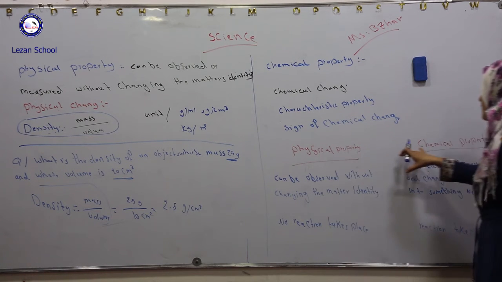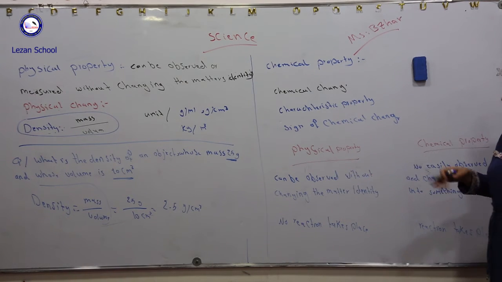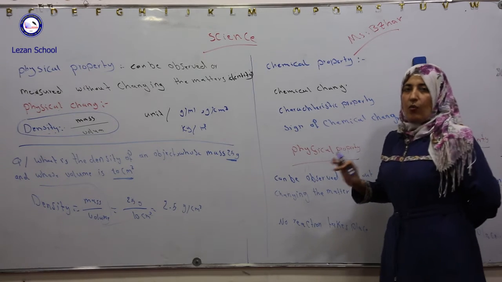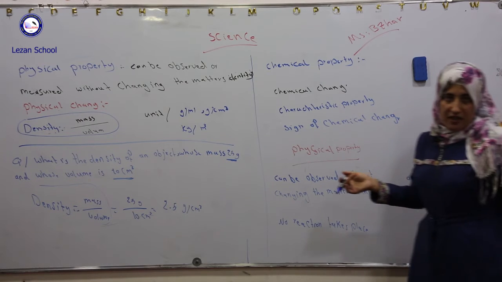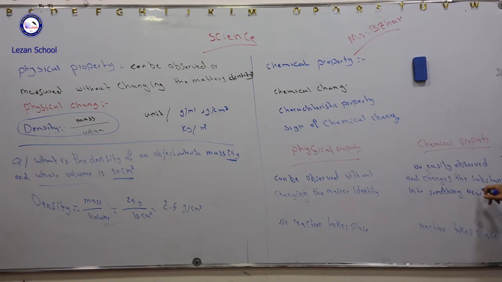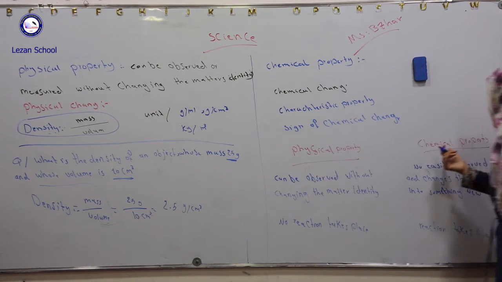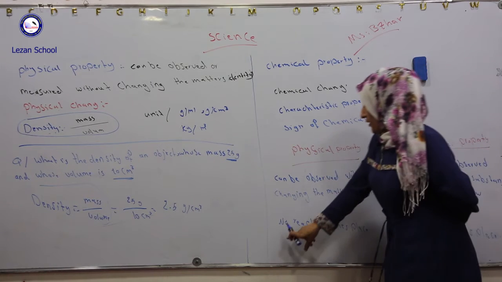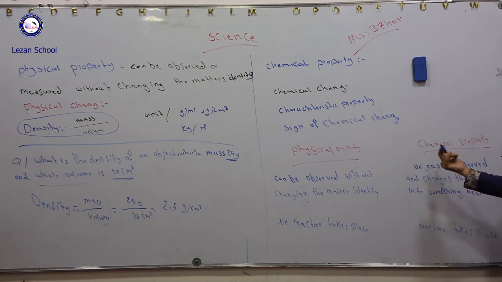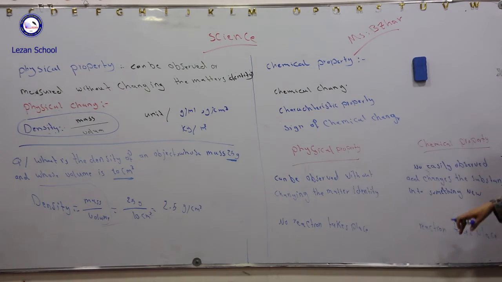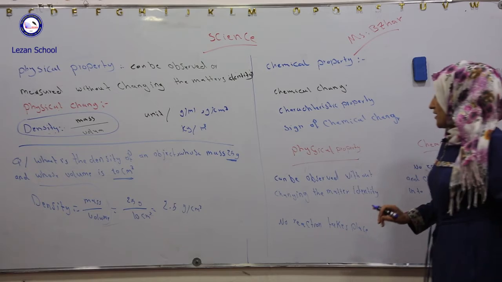What is the difference between physical and chemical property? A physical property can be observed without changing the matter's identity. A chemical property is not easily observed and changes the substances into something new. The new substance will form in the chemical properties. So, in physical property, no reaction takes place, but in chemical property, a reaction will take place.